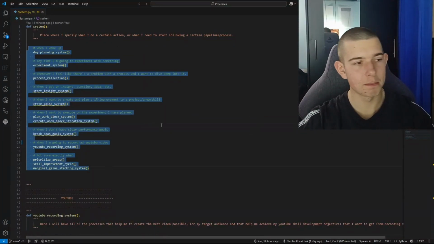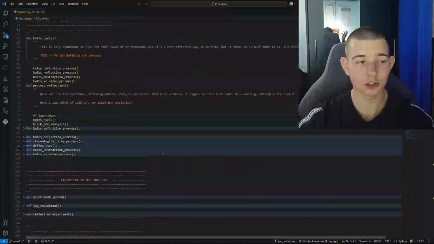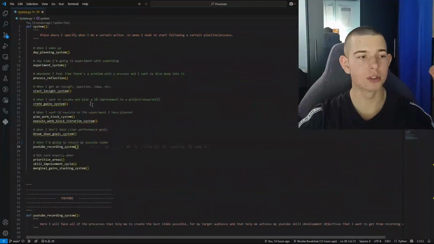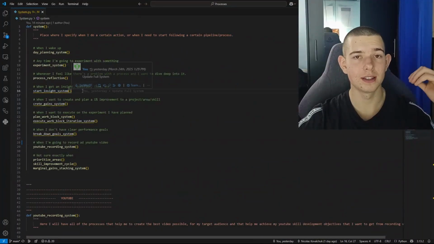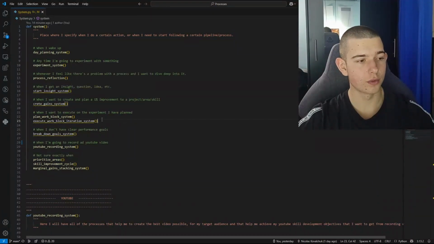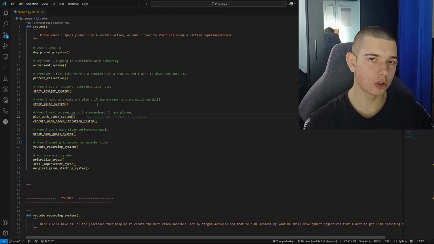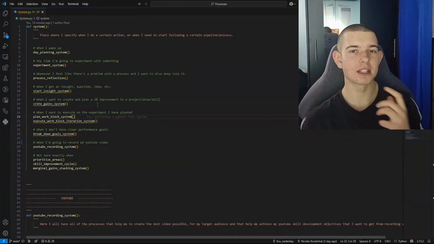You see over here, there's many things, and don't worry, this is just pseudocode. This is not any code that actually works. This is just some Python code that I have created just to define the system, define what I do, define my process, my current step-by-step actions that I do to achieve a certain outcome. In this case, we've got the plan workblock system, which is: anytime that I want to do a task, how do I do it? How do I plan it so that I get the best output for my time?